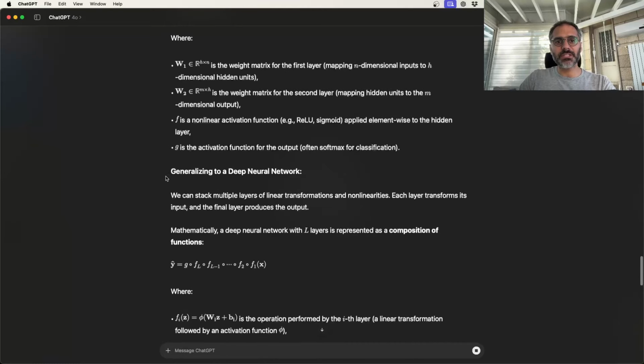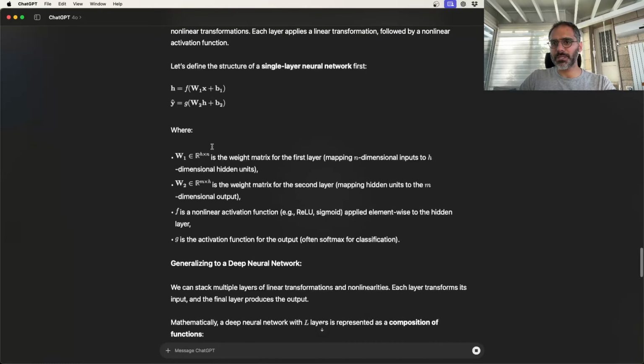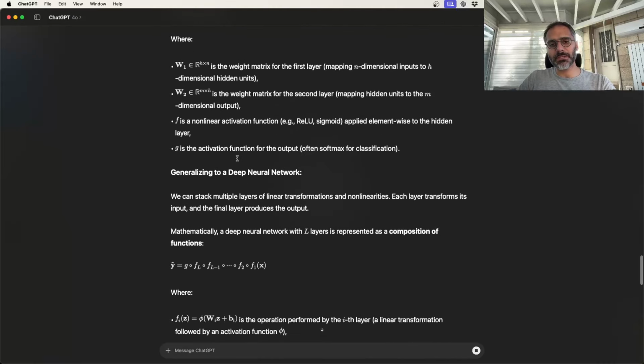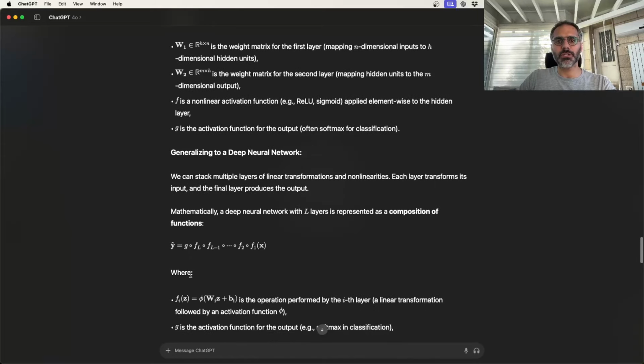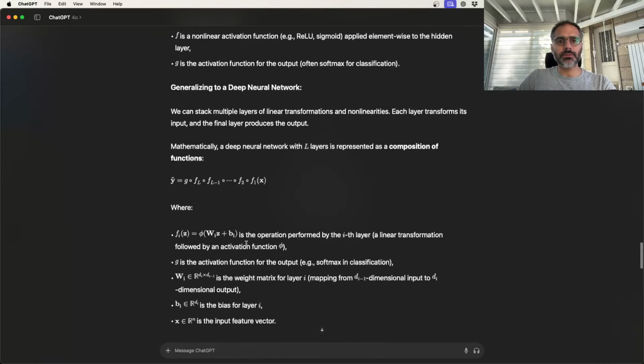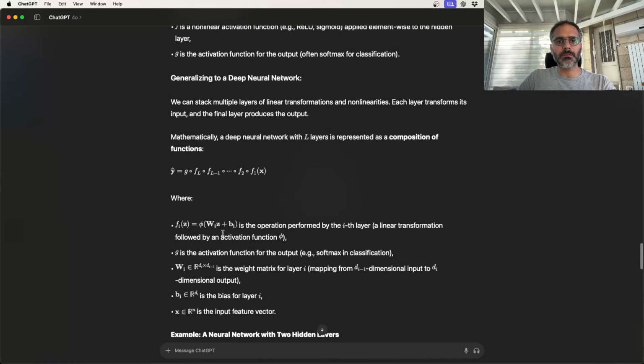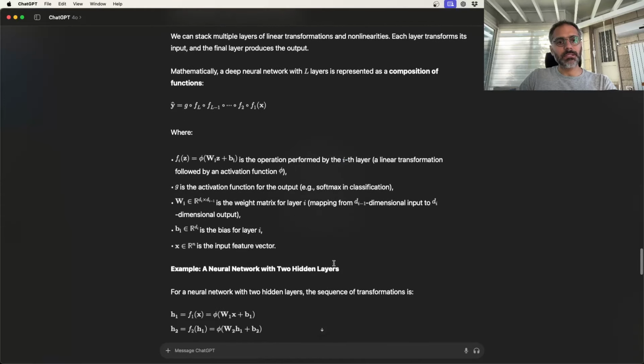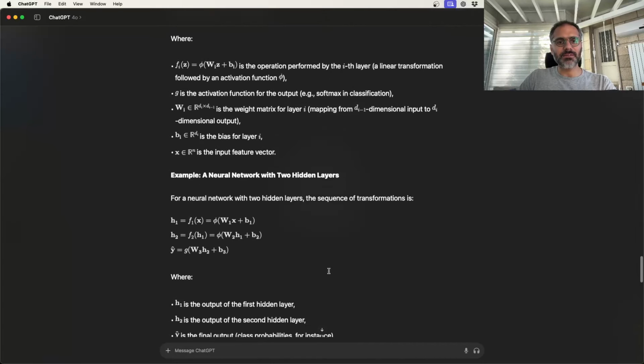A generalization of a deep neural network. So this is a neural network with one hidden layer, and it says, well, for a deeper network, it uses this composition type notation where the input is x, you pass it through a linear nonlinear function, which it's calling f1, linear nonlinear f2, etc., until it gets to g at the end. And here it talks about phi, wiz plus bi. This is the more general representation for layer i, for the ith layer. And this is very good. I think I'm satisfied. I'm much more satisfied now.